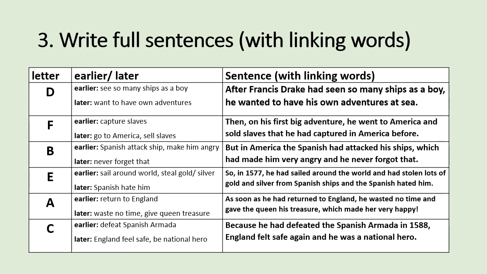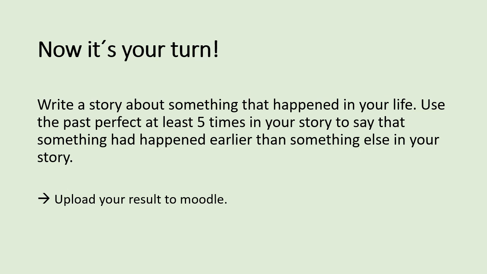Wow, what an exciting life, right? Now it's your turn. Is your life exciting? Write a story about something that happened in your life. Use the past perfect at least 5 times in your story to say that something had happened earlier than something else in your story. Then upload your results to Moodle.